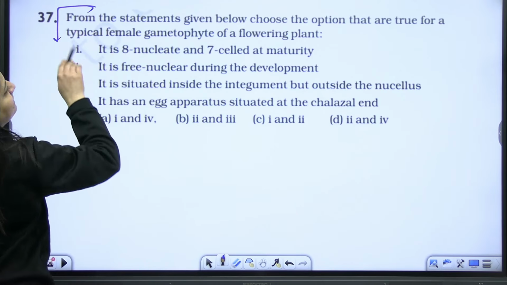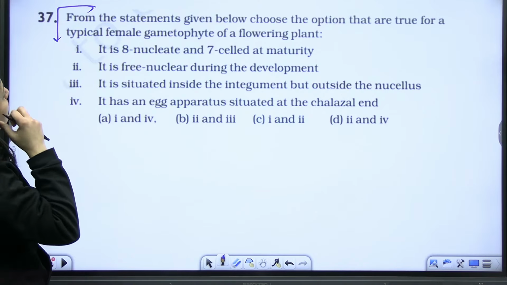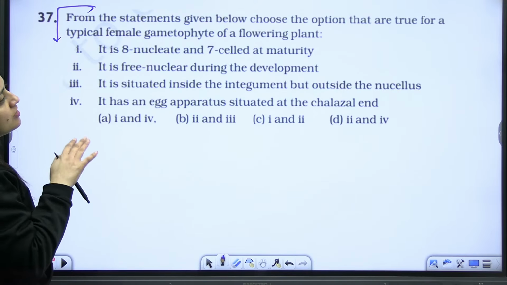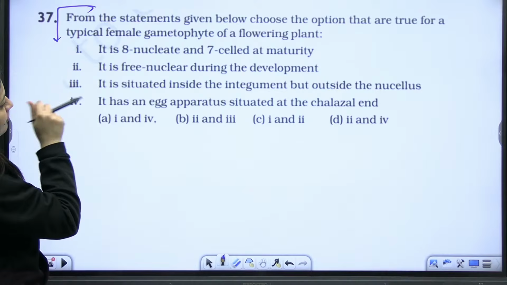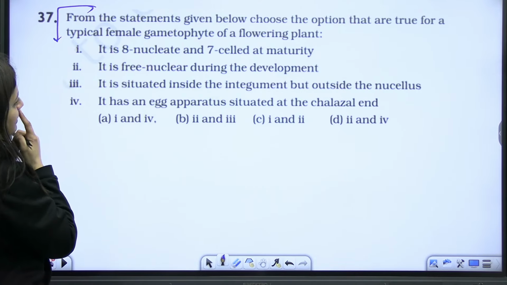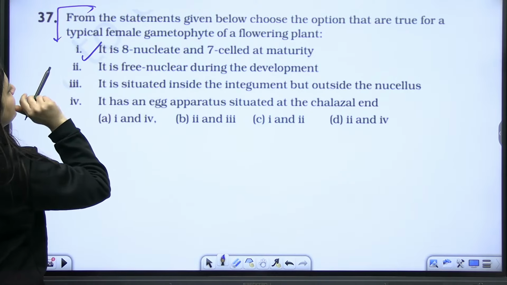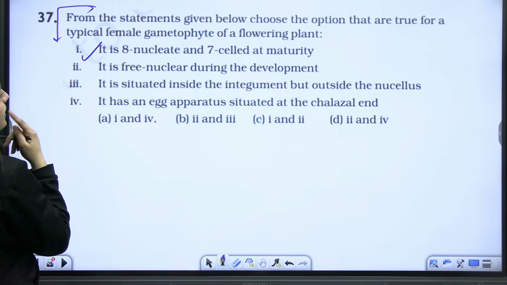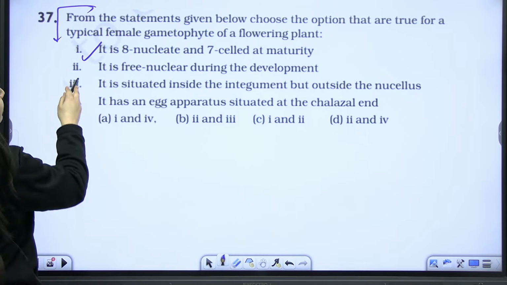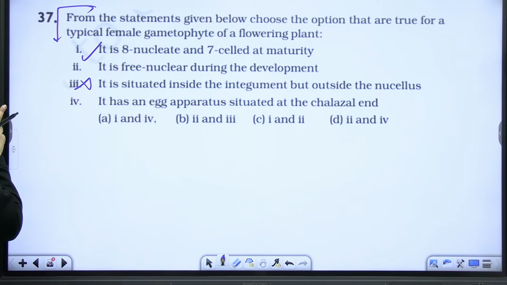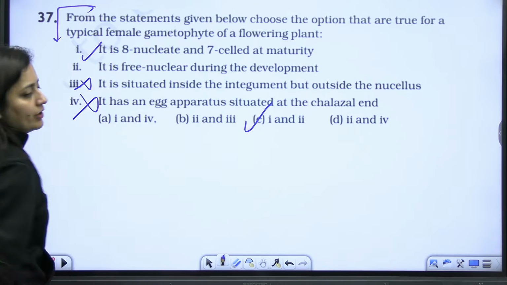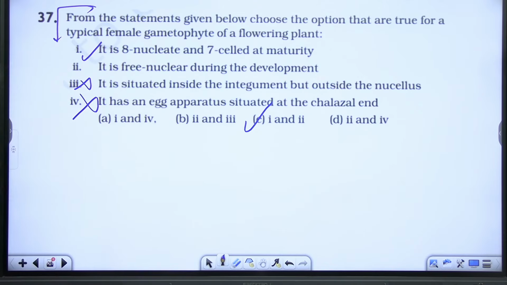Next, from the statements given below, choose the option that are true for a typical female gametophyte of a flowering plant. We know that it is 8 nucleated, 7 celled at maturity. It's free nuclear during the development. It is situated inside the integument but outside the nucellus? This is absolutely incorrect. It has an egg apparatus situated at the callosal end? No. So do we have 1 and 2? Yeah. So we'll go for this. Is it done?